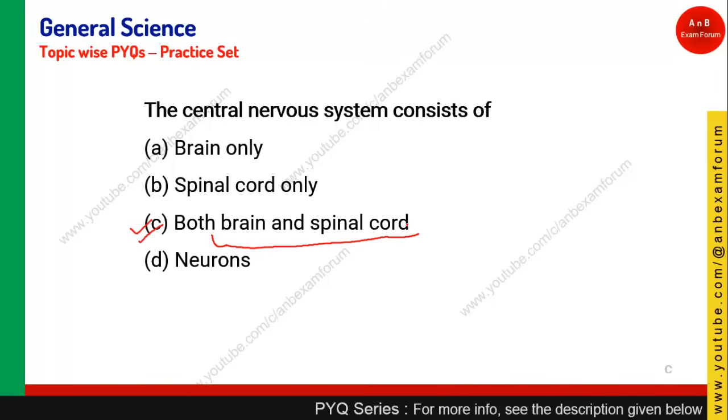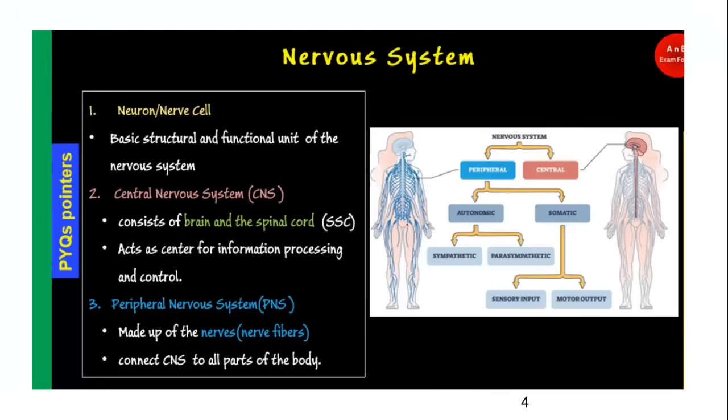And we have seen in the theory class that there are basically three things which are the part of nervous system. First one is the neuron or the nerve cell, which is basically the structural and functional unit of the nervous system. The second one is the central nervous system. So this brain and spinal cord make the central nervous system, and it acts as a center for information processing and control. And finally, the peripheral nervous system.